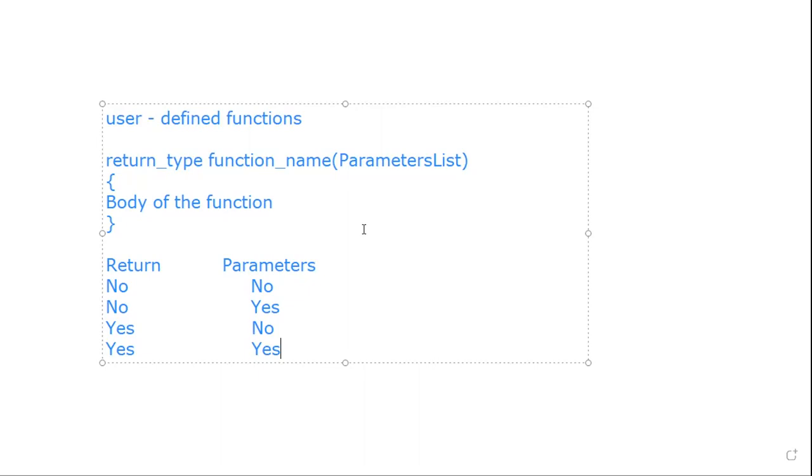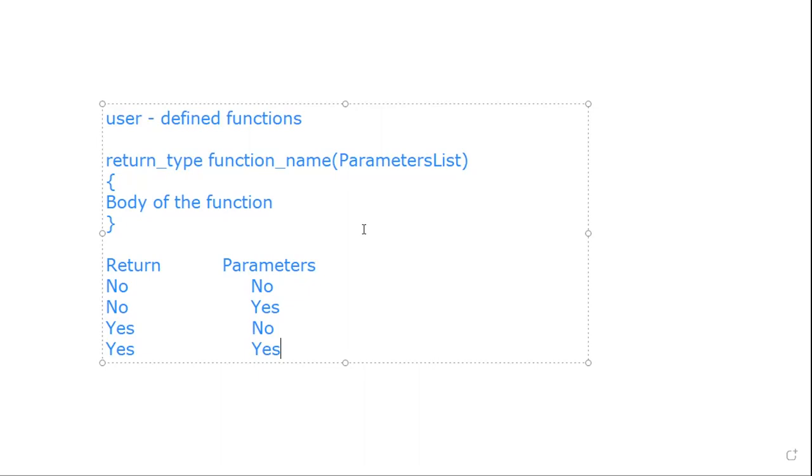The first: no return type and no parameters. Second: no return type, but parameters. Third: a return type, no parameters. Last: a return type and also parameters. So these four cases are possible.